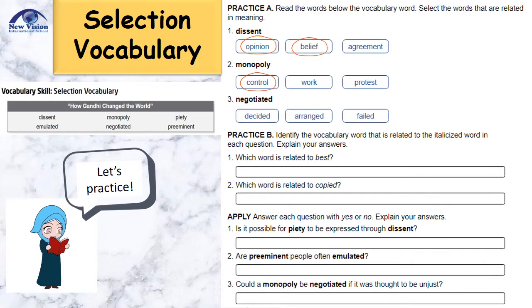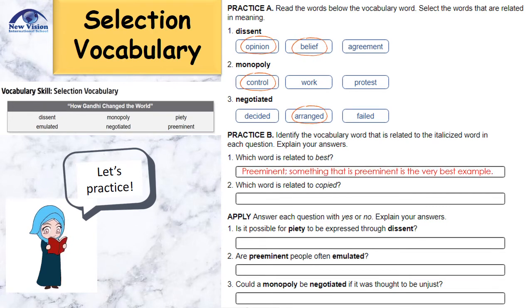Negotiated: it's arranged. Practice B. Identify the vocabulary word that is related to the italicized word in each question. Explain your answer. Which word is related to best? Make sure you explain your answer before you dive into the answers here.